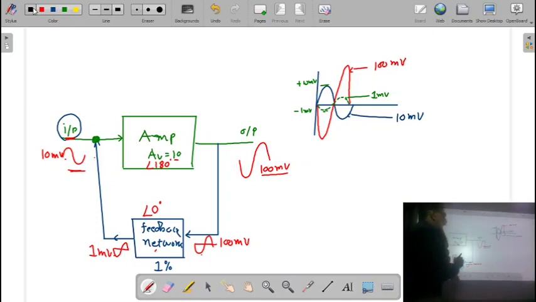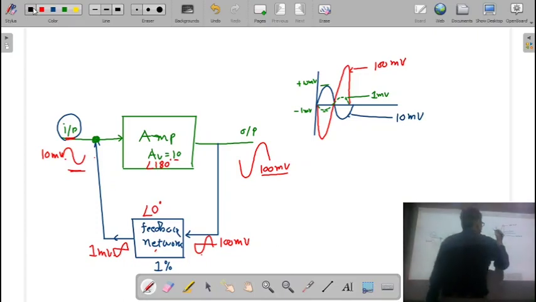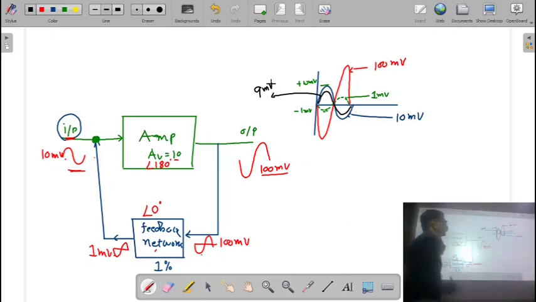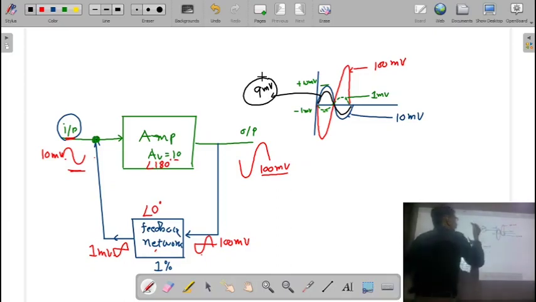we have another input signal. But now this input signal is going to be reduced. Now instead of 10 millivolt, the input signal becomes 9 millivolt. Remember, this is the effect of feedback. Due to this feedback, the amplitude of the input signal is decreasing.